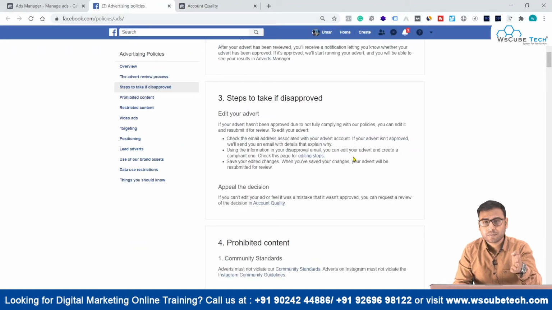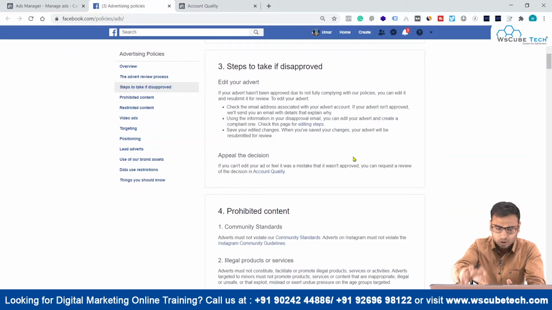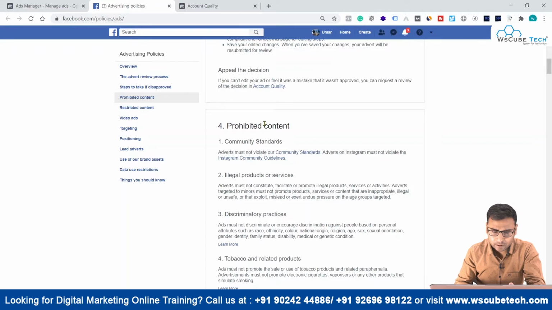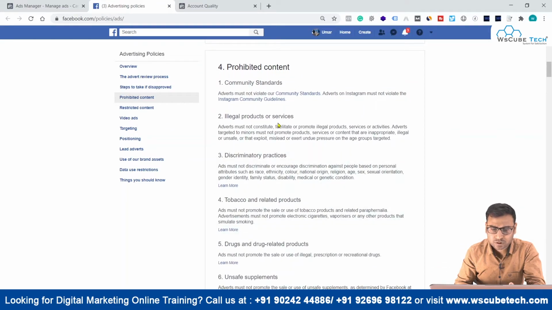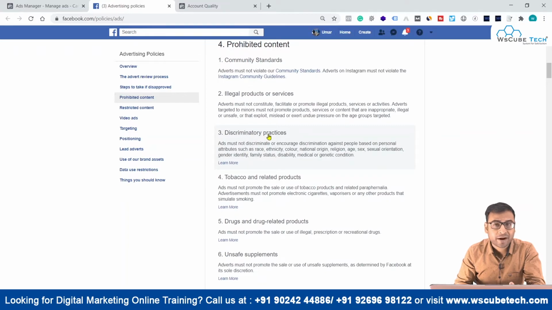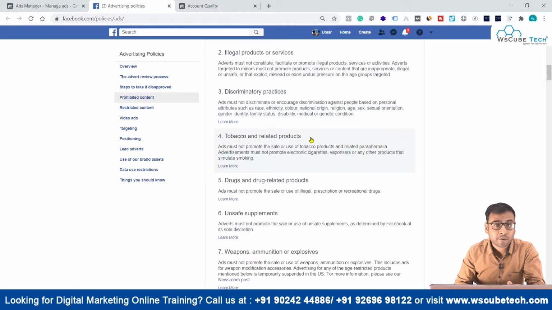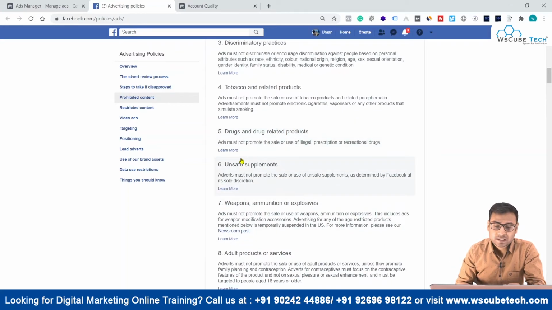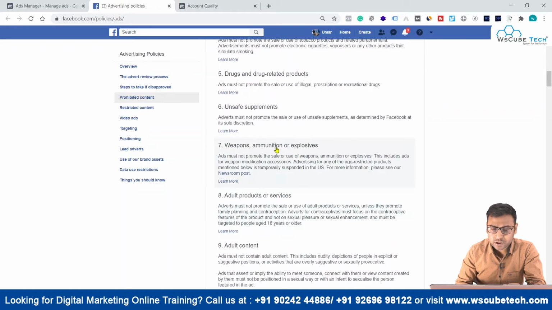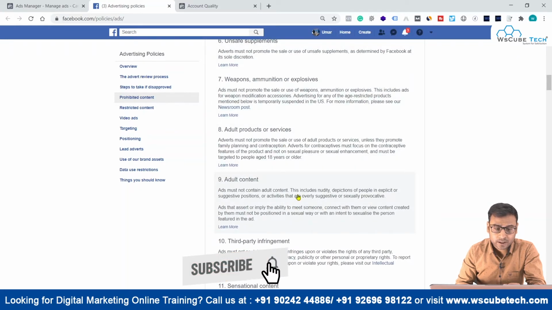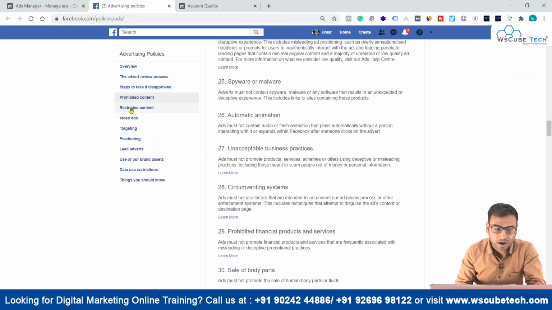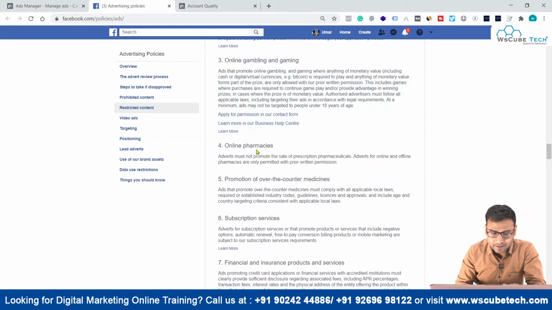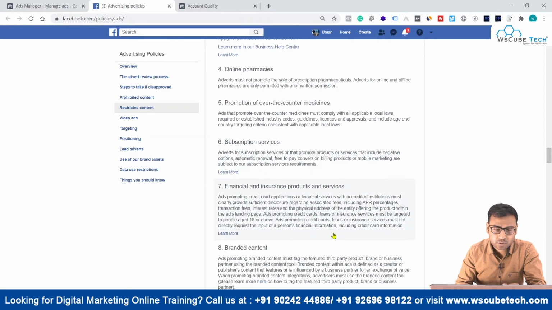So you have to take this documentation very seriously, and I recommend you go through all the steps mentioned here, like all the information about prohibited content. You can see what kind of content is prohibited. Illegal products or services you cannot promote, discriminatory practices you cannot do, tobacco and related products you cannot promote on Facebook, drugs and drug-related obviously you cannot promote, unsafe supplements you cannot do, weapons, ammunition or explosives. These are the different contents which you cannot promote. Then you have restricted content also, like alcohol, dating, online gambling and gaming-related things, pharmacies, subscription services. All these things you cannot promote.